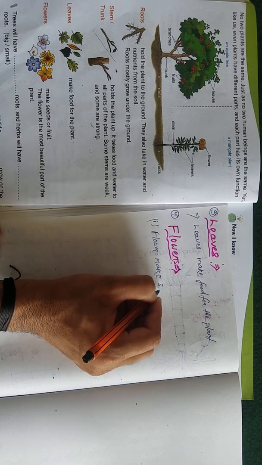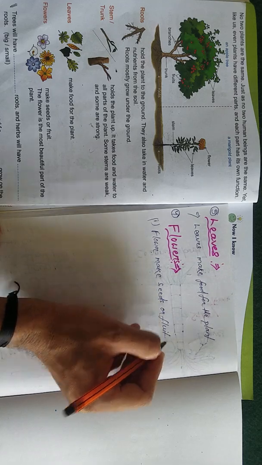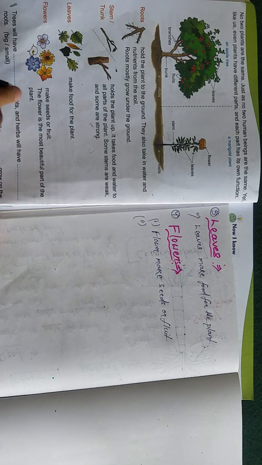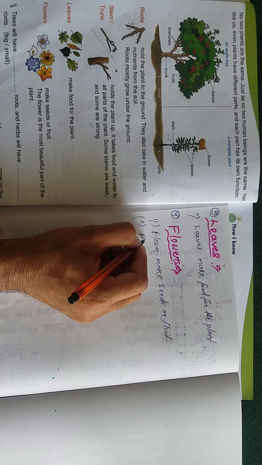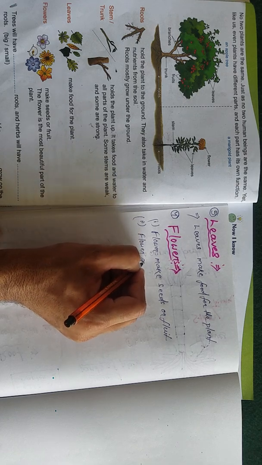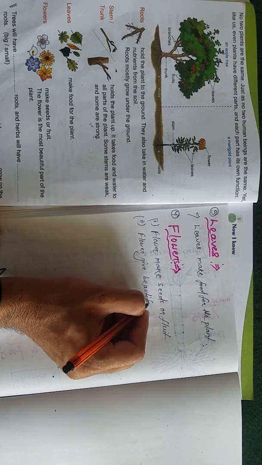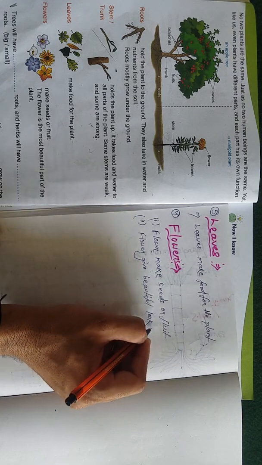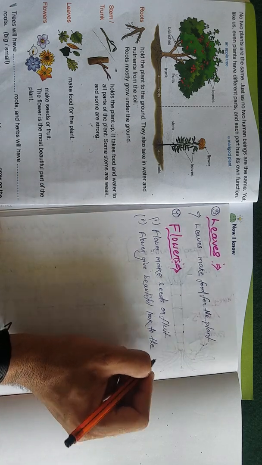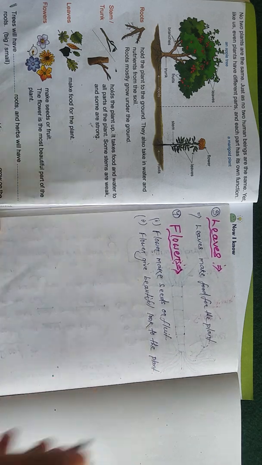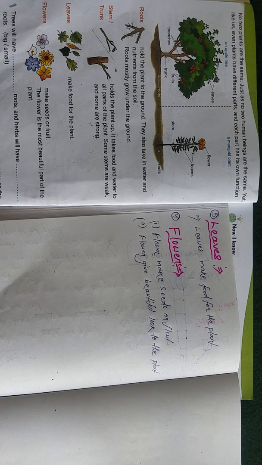Flower makes seeds or fruit. Second one, the flower is the most beautiful part of the plant. And the flower gives a beautiful look to the plant.